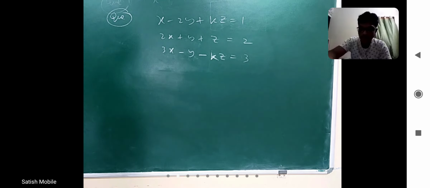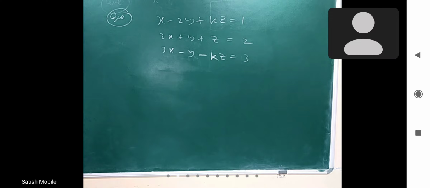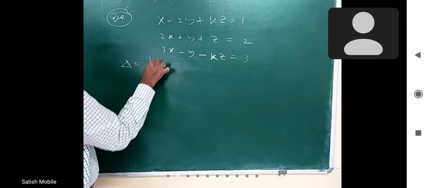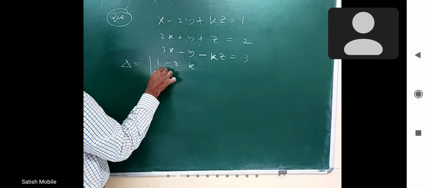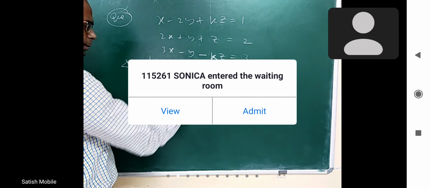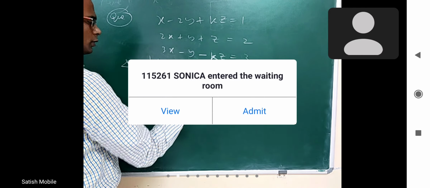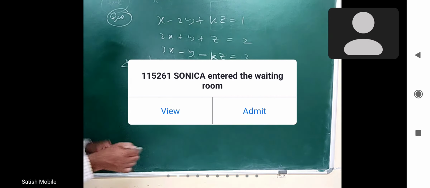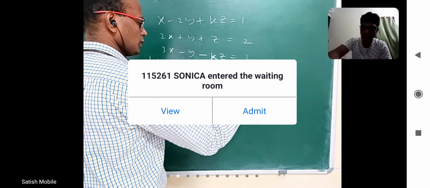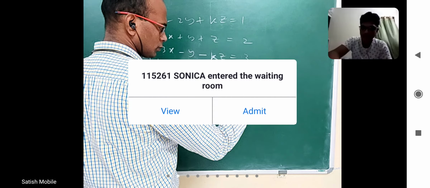You are getting only one value of k or two values of k? Only one k. No, because k is in the same place. So when I find the delta, 1 minus 2 k, 2 1 1, 3 minus 1 minus k, what is the delta coming actually? Minus 2 common, k minus 3.